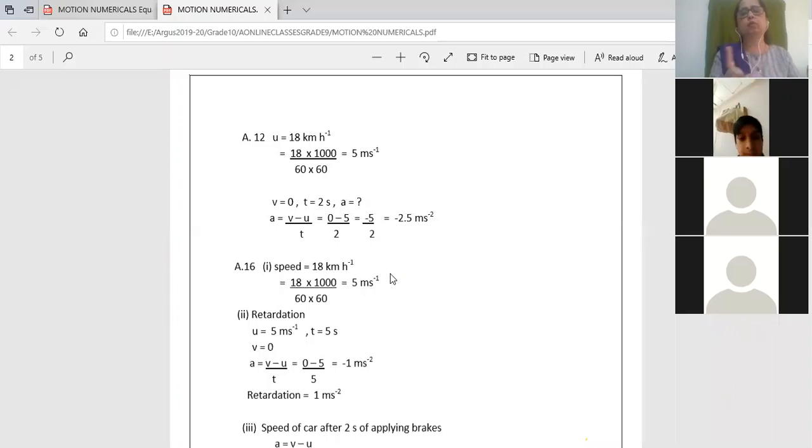So I will convert 18 kilometer per hour into meter per second. This is the way I convert: 18 into 1000 upon 60 into 60. So the answer is 5 meter per second. Once I have converted this, okay.